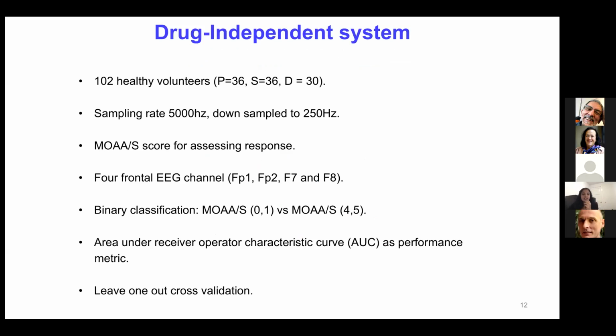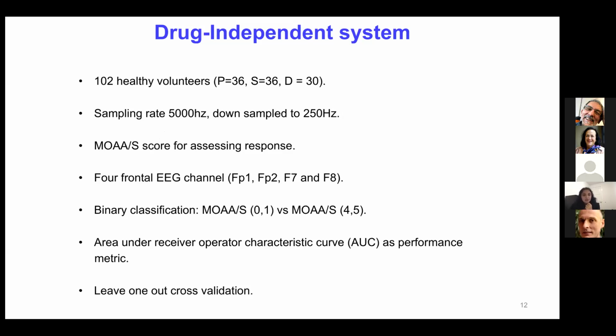So to test this idea, we performed an experiment on 102 healthy volunteers, where 36 of them received propofol, 36 of them received sevoflurane, and 30 of them received dexmedetomidine. The EEG was recorded with a sampling rate of 5 kilohertz, and it was downsampled to 250 hertz in order to reduce the computational complexity. And we used MOS score to predict the sedation level outcome. And we used frontal EEG channels FP1, FP2, F7, and F8.